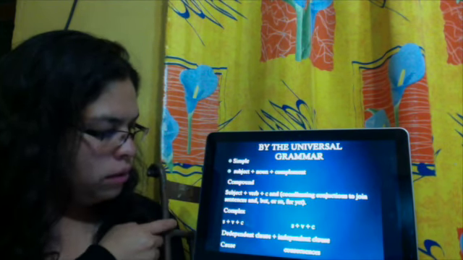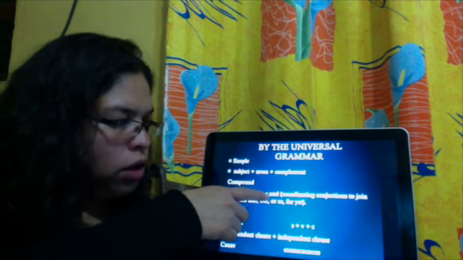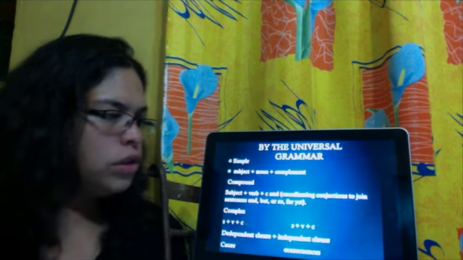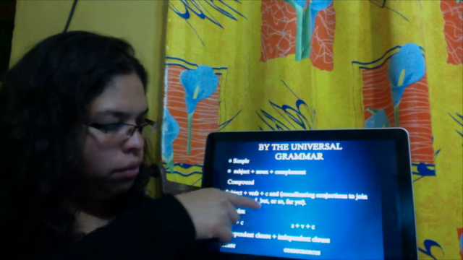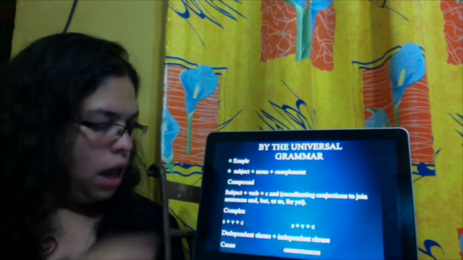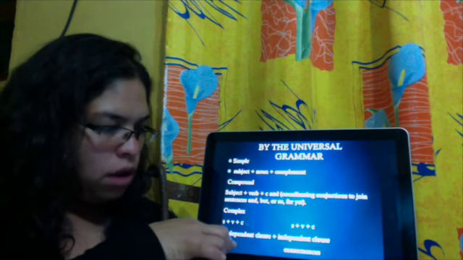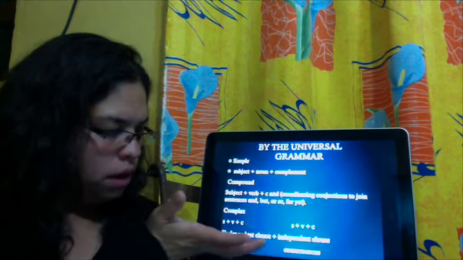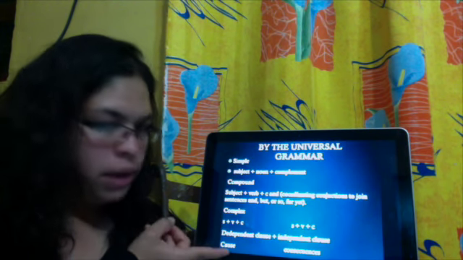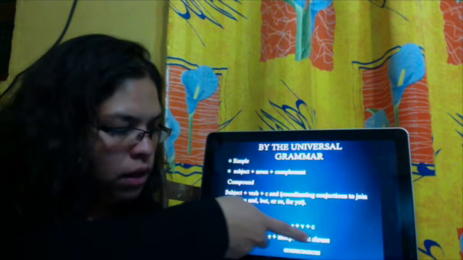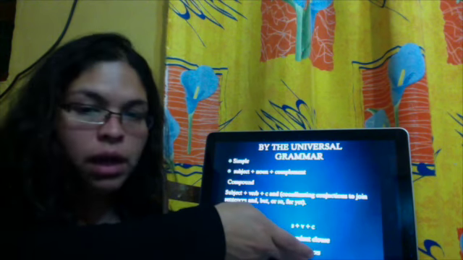And a compound will be subject plus verb plus complement and a coordinating conjunction to join sentences, and these coordinating conjunctions are and, but, or, so, for, yet. And in complex sentences, we have a dependent clause plus an independent clause. In a dependent clause, we have subject, verb, and complement that will be a cause. And in the independent clause, we have subject plus verb plus complement, but it will be the consequence.